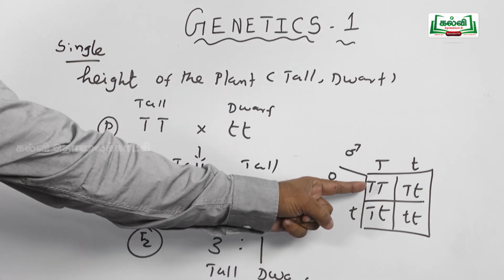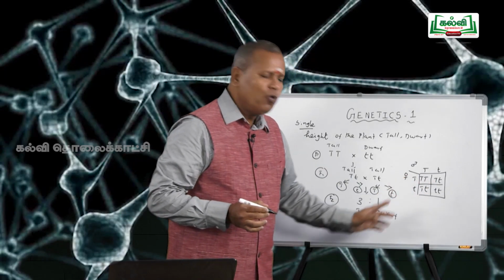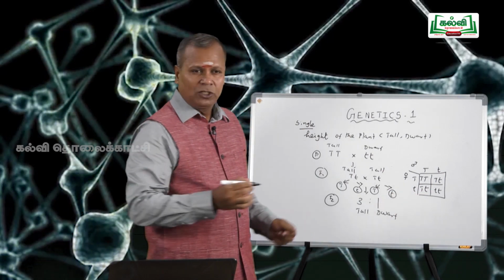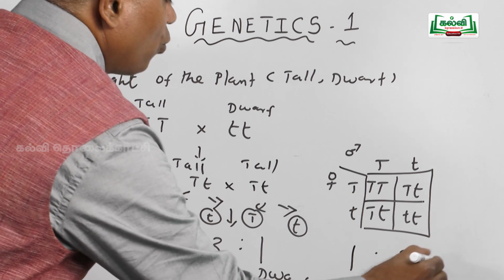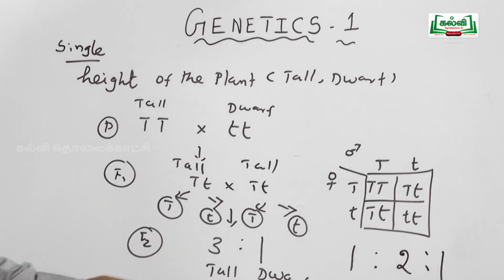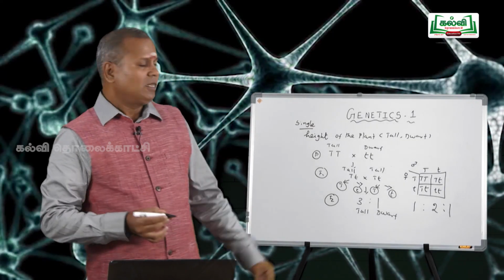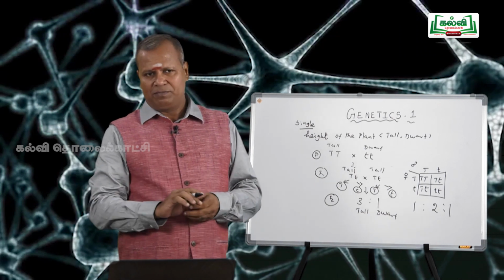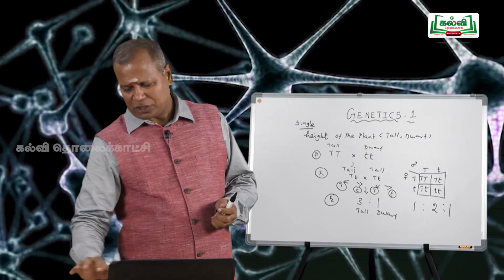See here, the genotypic ratio is 1 homozygous tall, 2 heterozygous tall and 1 homozygous dwarf. So the genotypic ratio of this cross is 1:2:1. These two are important for your NEET examination. So the phenotypic ratio of the monohybrid cross is 3:1. The genotypic ratio of the monohybrid cross is 1:2:1. This is the monohybrid cross. Then you know back cross and test cross.